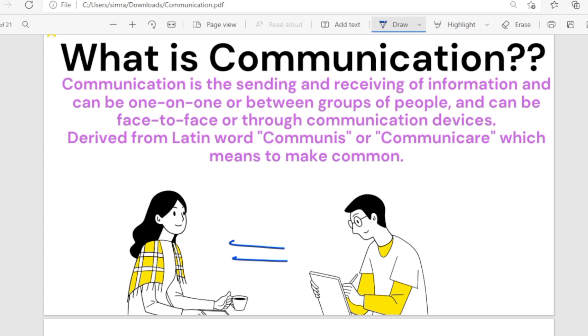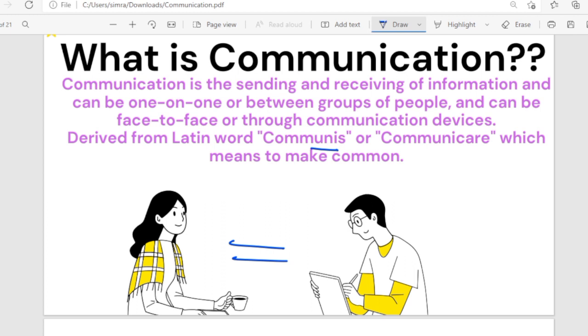Now this line I have just written for the sake of it, because earlier they used to ask from where the word communication is derived. Nowadays such basic questions are not asked, but since things are unpredictable, I have noted it down for you. Make sure you write it somewhere on the top page of your book where you will be starting the unit, that there is a Latin word communis and communicare, from which the word communication was derived.